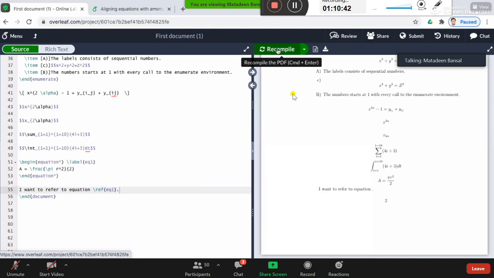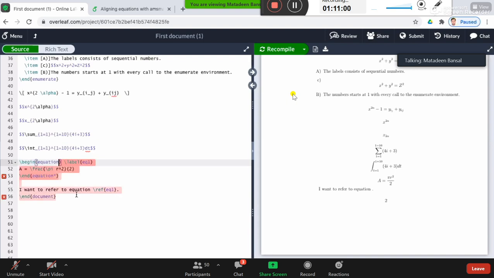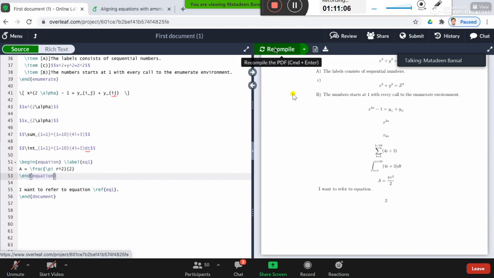I want to refer to the equation. It will put the equation number, but after recompiling, I think again there is a package issue. Oh, we have not put the number actually. It works, the label works, or this works only for the numbered equations. Equation 1, or if you want to keep it inside the bracket, just put this in the brackets. It's like that.